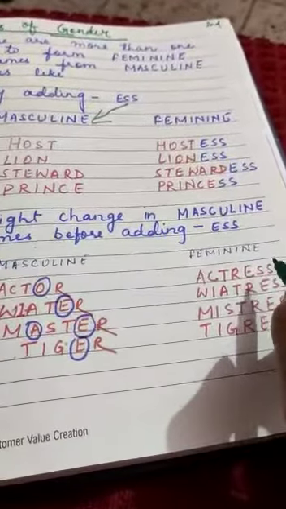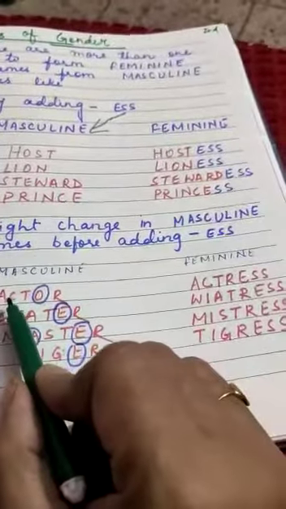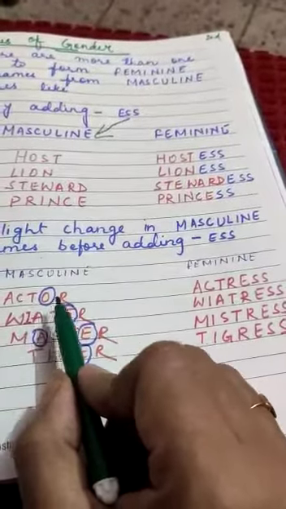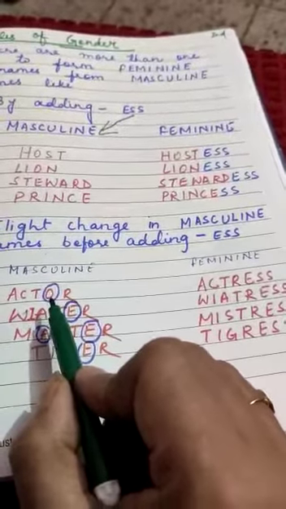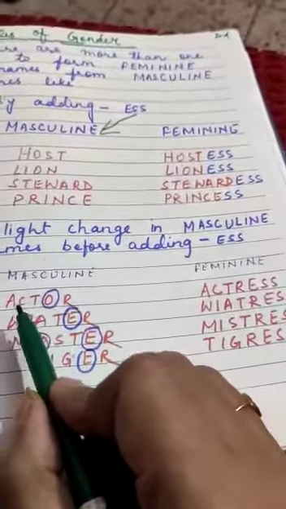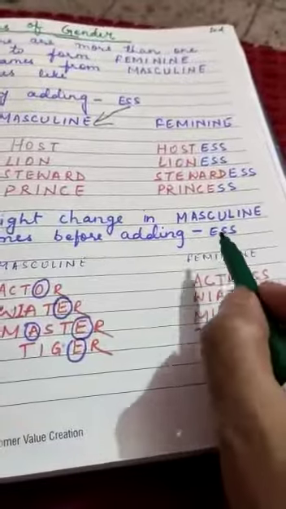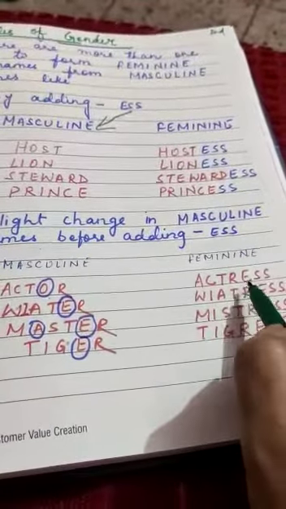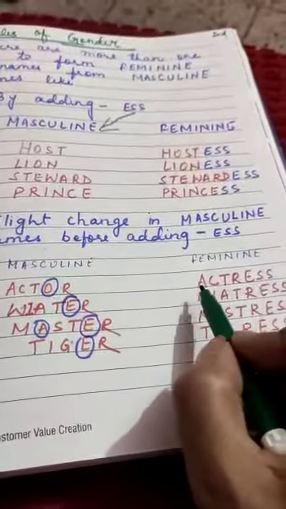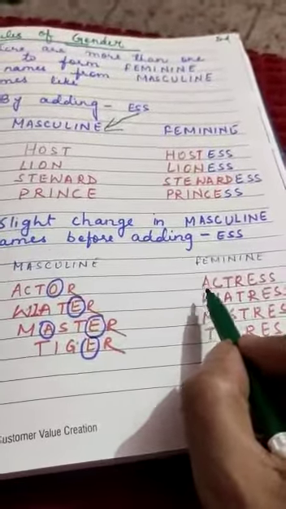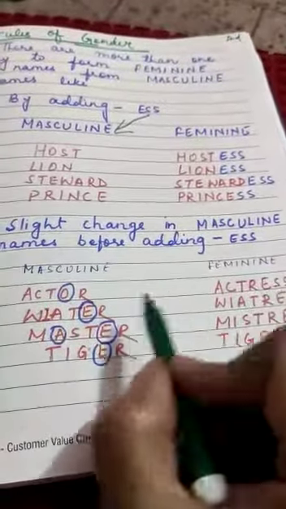Yes, you are able to recognize them if you just put your eyes on it. Actor: the O is replaced, then ACTR, and we add ESS, then ACTRESS, pronounced actress. Actor changes into the feminine form actress.